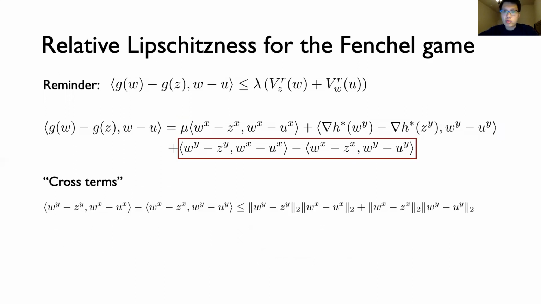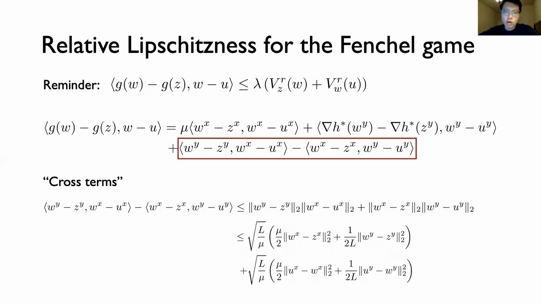The bottleneck for the rate follows from the RL for the cross terms, and these are the terms involving an inner product between y variables and x variables. So to bound these, we start by applying Cauchy-Schwarz, and then by using Young's inequality, we obtain the following bounding products. However, each of the sums in the parentheses can now be bounded by a Bregman divergence in the regularizer R. So to see this, we use that the x block of the regularizer is mu strongly convex, and the y block is 1 over L strongly convex. So overall, these terms contribute a square root L over mu multiple of the right-hand side to the RL bound.